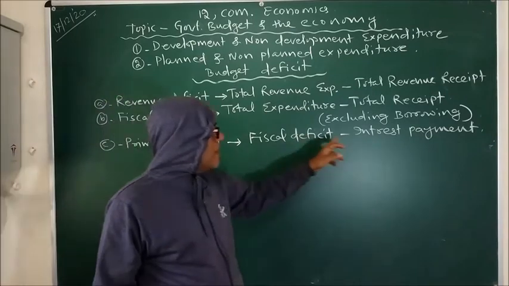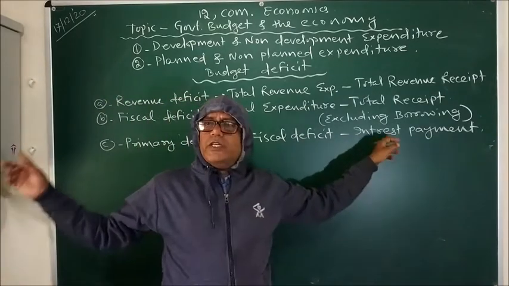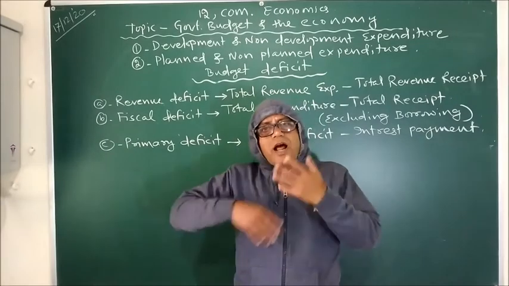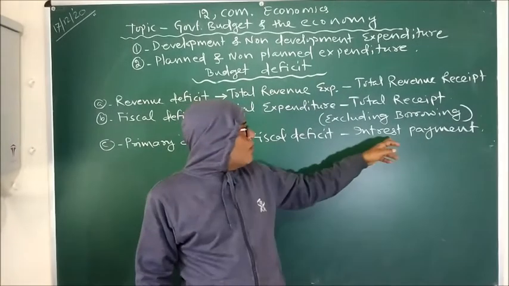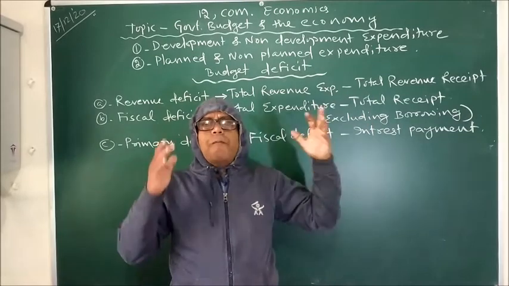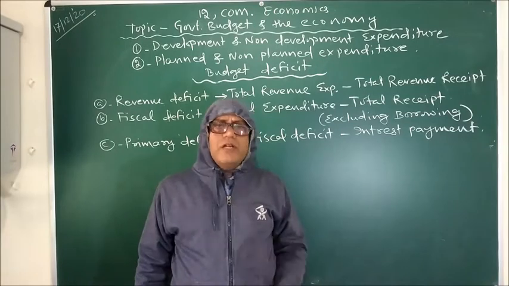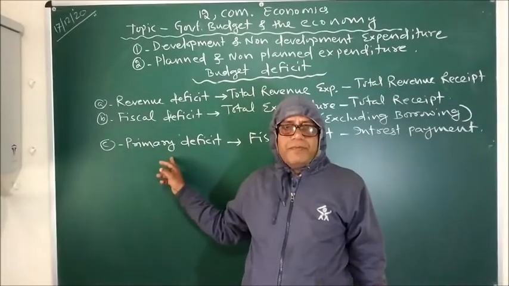So it is fiscal deficit minus interest payment. So how to reduce primary deficit? If along with interest payment we pay some part of the loan that we have incurred, then we can reduce the amount of primary deficit.